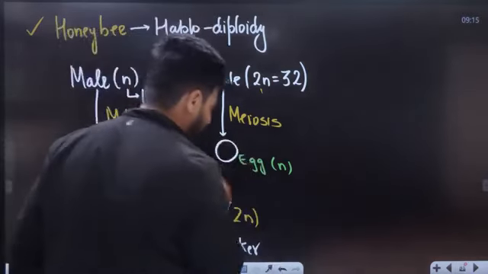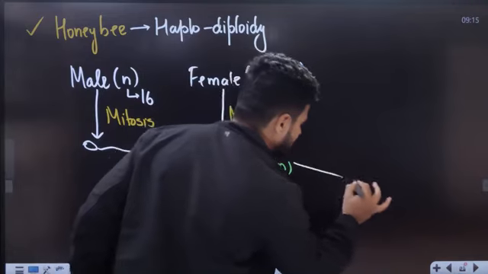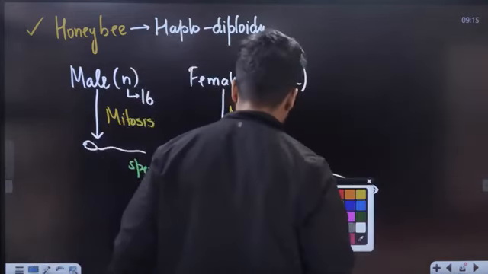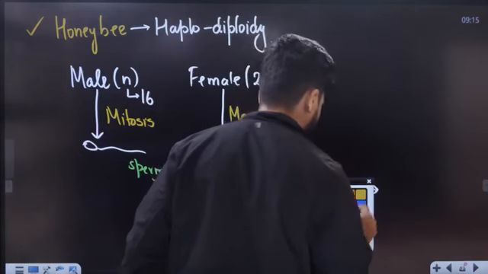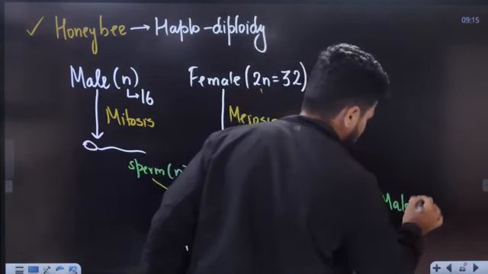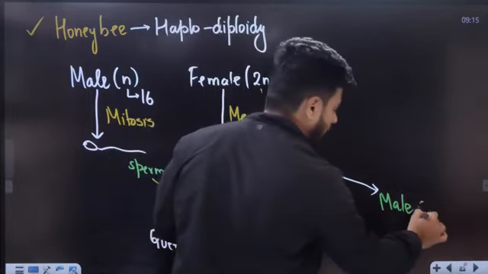Understand. Now this egg right here develops directly into the male, and haploid.